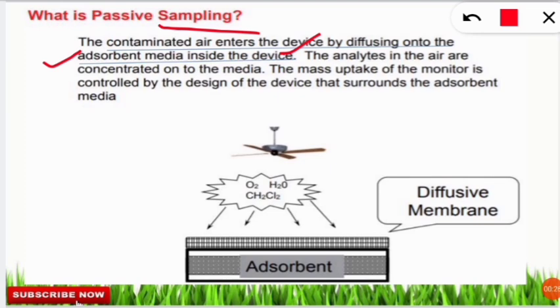So for example, this is the adsorbent bed present in the device which is collecting the air pollutant. For example, air pollutants such as oxygen or hydrogen or chemicals which are present in the atmosphere, these things are adsorbed on the surface of the device. So in this way they are sampled, they are collected.